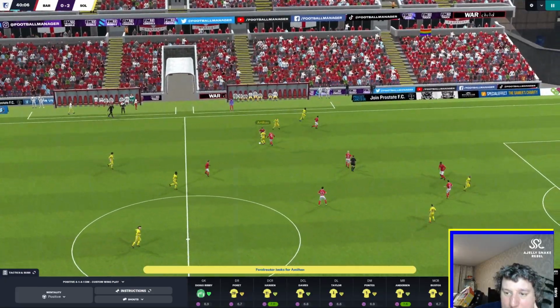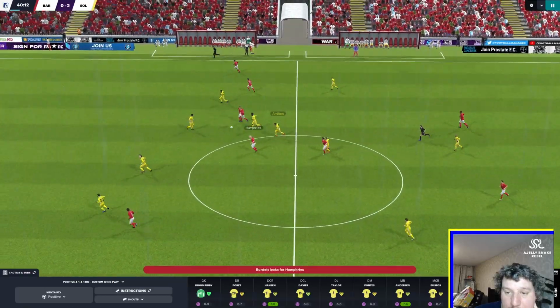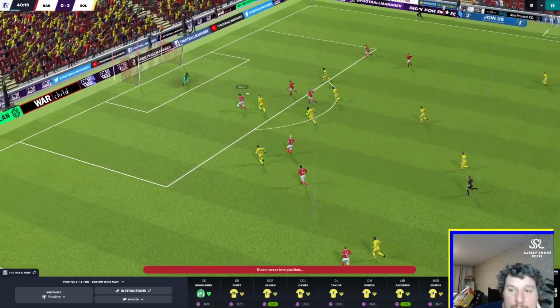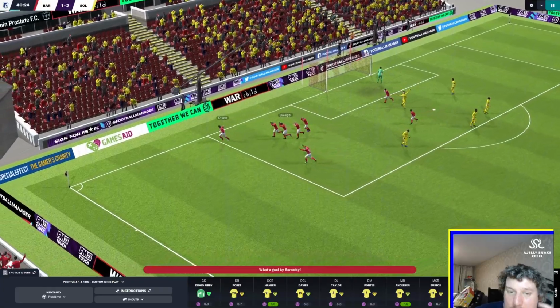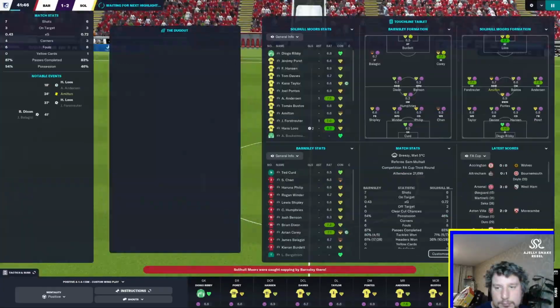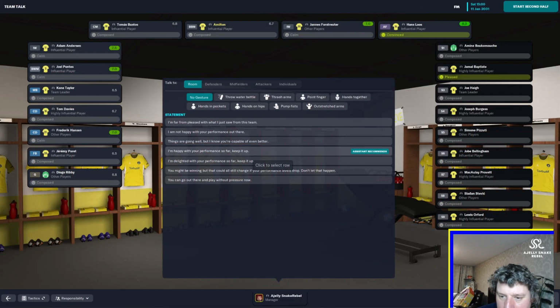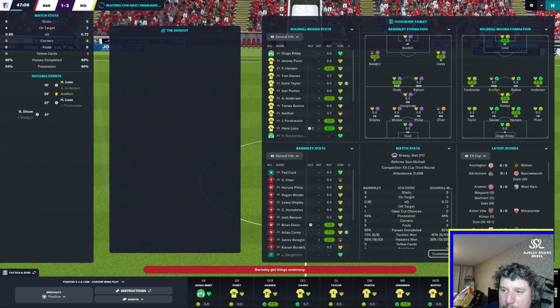Haig's not really picking it up too well. Hamilton could do better with hitting that midfield, but he's doing pretty well in the defensive midfielder role. So he says, as we decide to lose that clean sheet bonus. And that brings us up to half time. Going into the dressing room, we can say we're happy with the performance so far, and that we should realistically continue to carry on as we are.